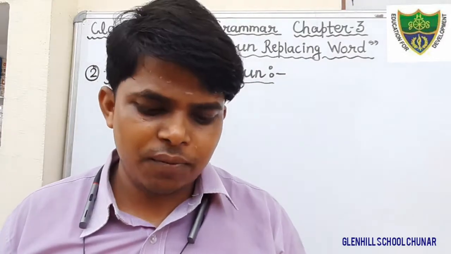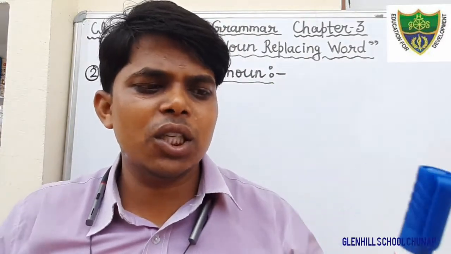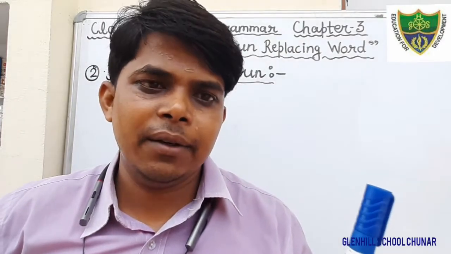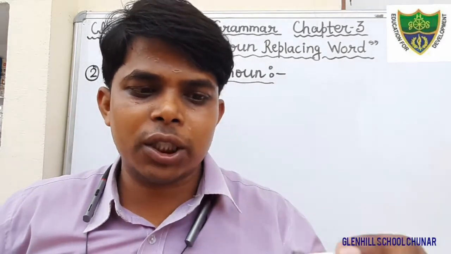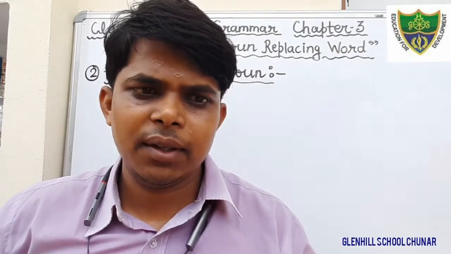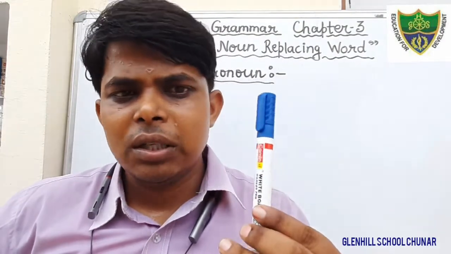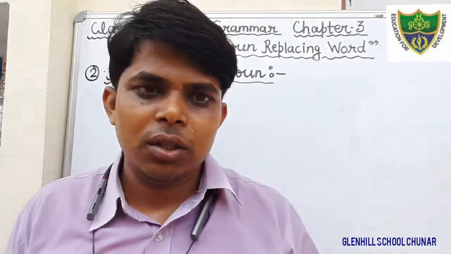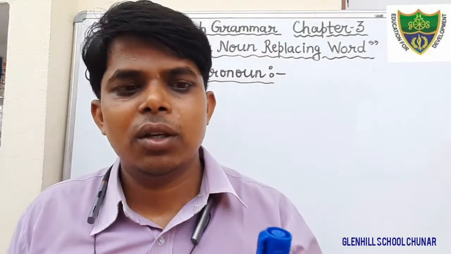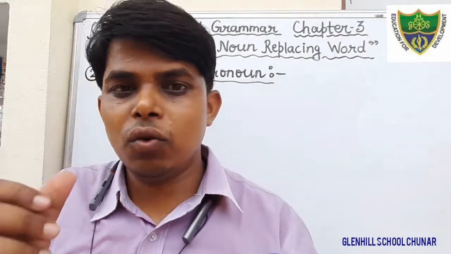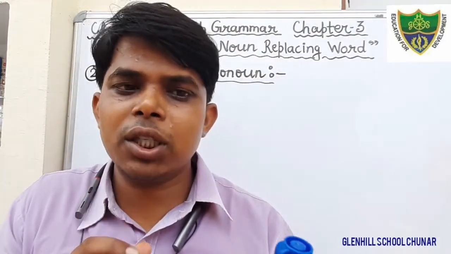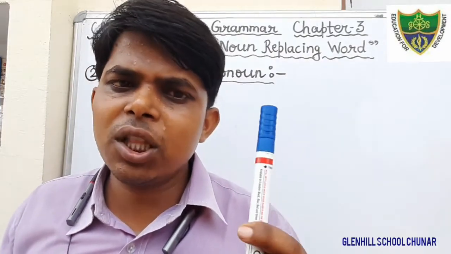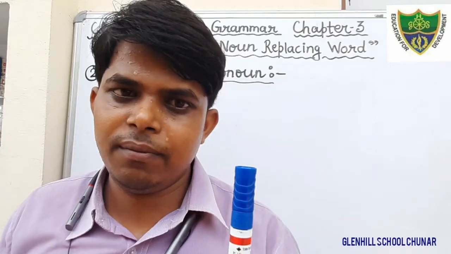Just for example, this pen is mine. This marker is mine. It shows the ownership of mine. It shows that it belongs to me. There is an ownership of that. It is mine. So here the word mine shows the possession.